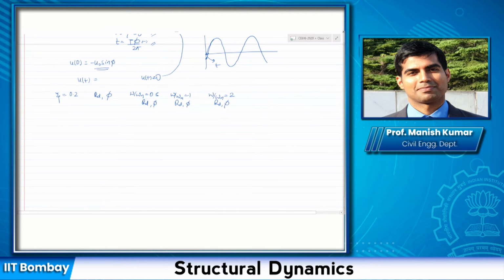Then try to plot it, or let me know how much the phase difference would be between the applied excitation, in terms of whether PT and UT would be in the same direction or in the opposite direction. So three things: the value of RD, the value of phi, and whether PT and UT would be in the same or opposite direction. Take 5 minutes to solve this problem and let me know the answer.